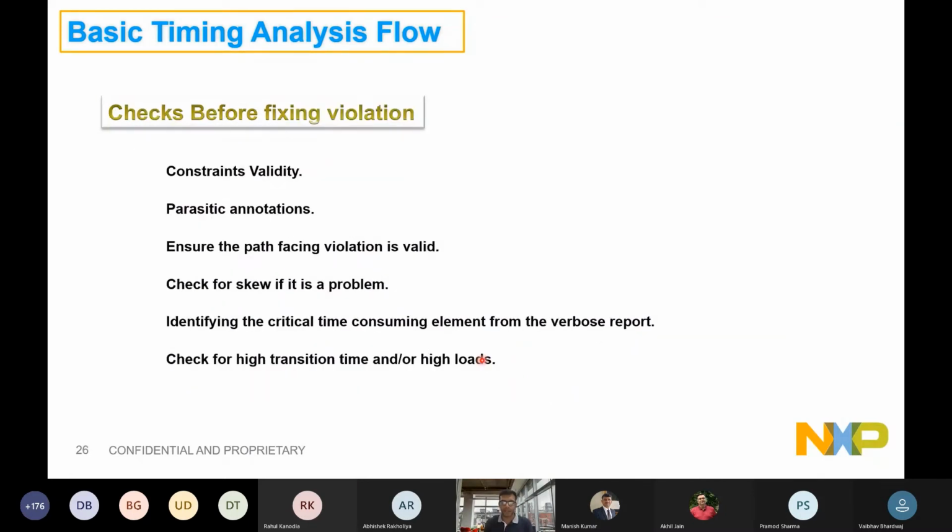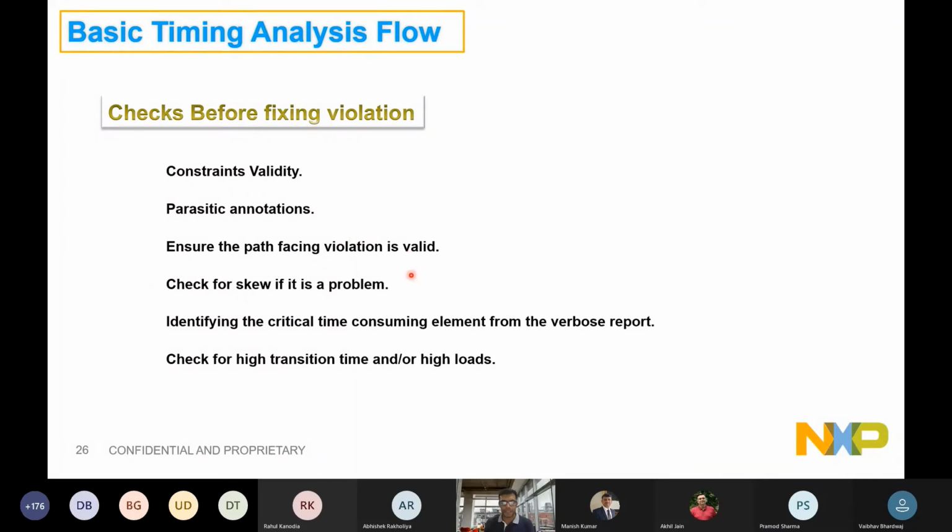Now, whenever we are attempting to fix a violation, like, oh, it's a setup violation, we should be fixing it. We should consider that whatever timing path we are trying to fix, is it really a valid path or not? Constraint validation will be there. All the net delays are properly annotated. Do we have any error or not? The constraints being valid means my clocks are defined properly, my exceptions are there, which are right. Then also asking if the path I am violating, is it really a valid path or not? Because in the static environment, you may see some timing paths which are actually not there in the design, right? It will be getting disabled because that whole configuration is not valid. So you will be checking it with the designers.